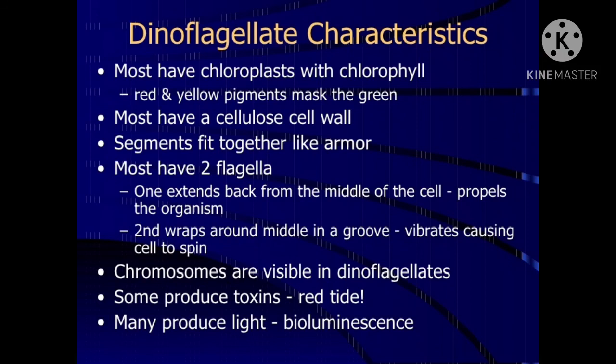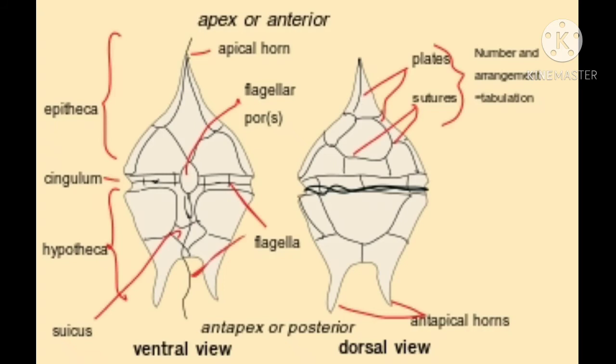Next one is dinoflagellates. The dinoflagellates are aquatic, that is, they are mostly found in marine water, and they are photosynthetic. The cell wall is made up of cellulosic stiff plates. They possess a pair of flagella. They have a wide range of photosynthetic pigments which can be yellow, green, brown, blue and red. Gonyaulax is a dinoflagellate that is responsible for the famous red tide. It makes even the sea appear red. If they are found in plenty on the surface of the sea, it will give a red color to the entire sea surface, and that is the reason it is called a red tide.